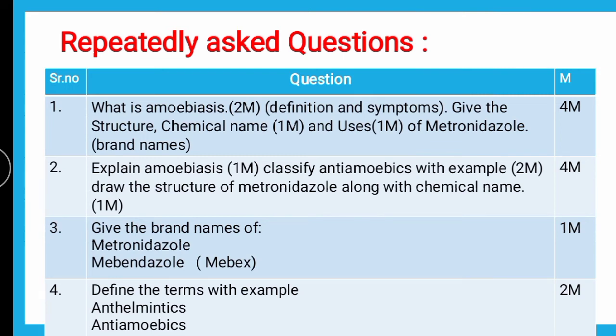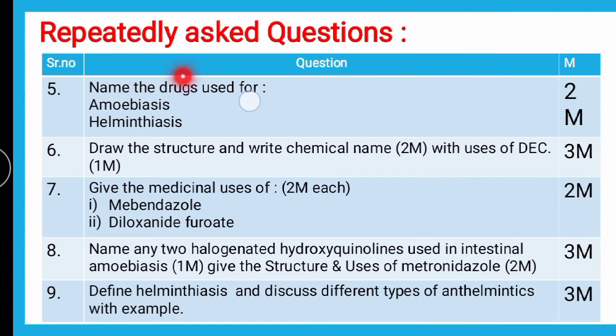Next question is, name the drugs used for amoebiasis and helminthiasis. Here you are supposed to know the classification, because the question is asked like name the drugs used. So antiamoebic drugs and anthelmintic drugs. Antiamoebic examples include metronidazole, tinidazole, ornidazole, emetine, and diloxanide furoate.